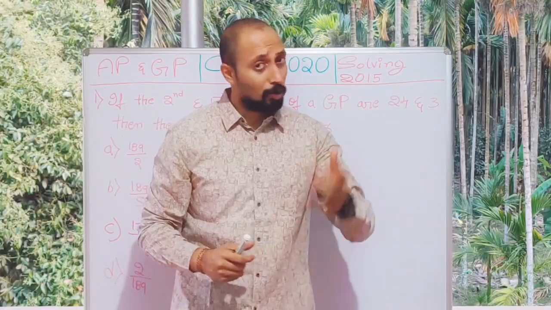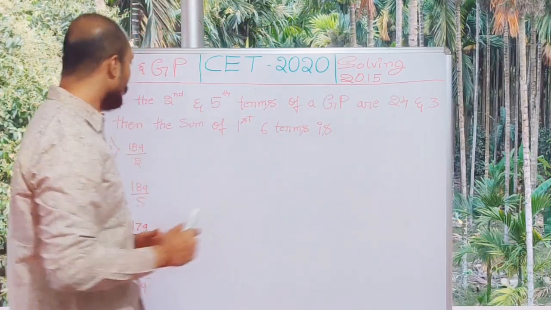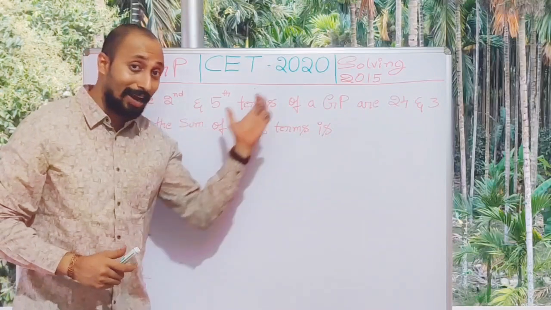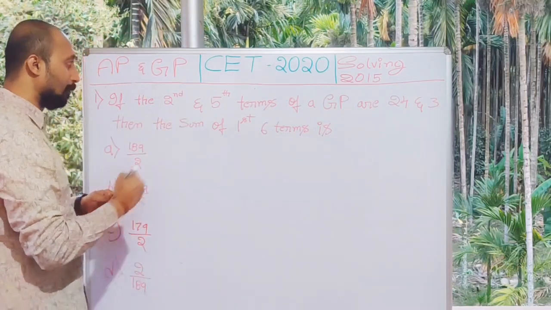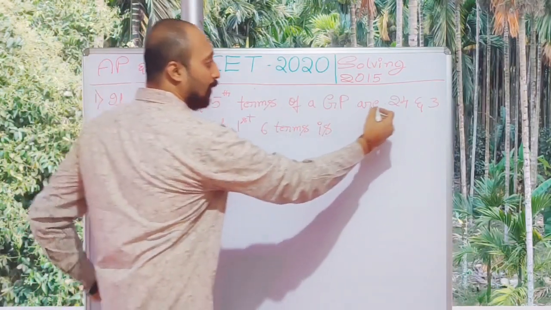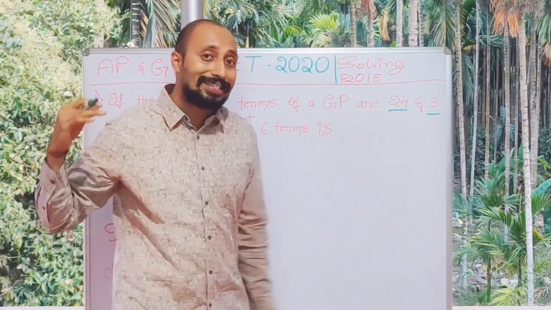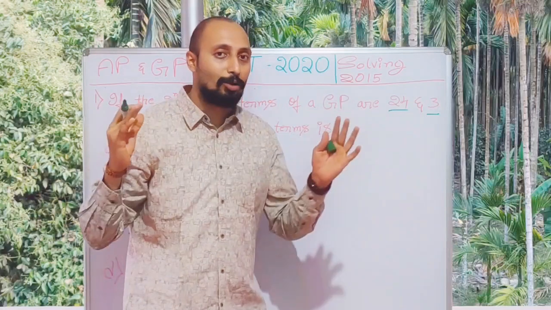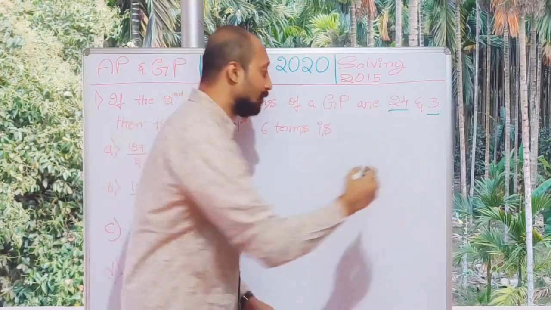Only problem from 2015. What is happening here is they have given the second and fifth term. Observe carefully. The second term is 24 and the fifth term is 3. That means as the GP is progressing, the value is decreasing. That means R is less than 1.